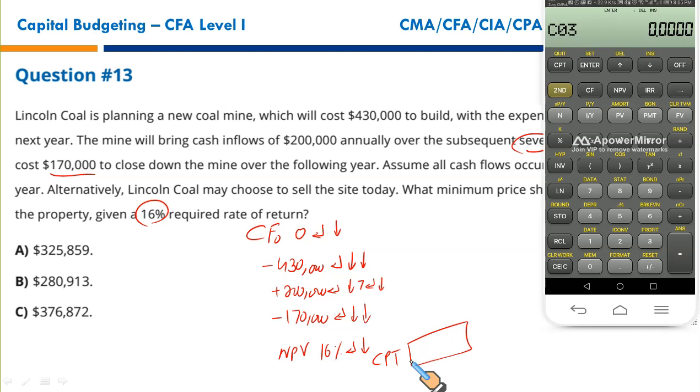Then there is an outflow of $170,000. This one. You write 170000 negative. Enter. Down arrow key once. Again down arrow key means it's a single payment. Now you press NPV. The system will ask you to put the discount rate, that is 16%. 16, enter, down arrow key. You just simply press CPT. Now you got your NPV, that is, as you can see, 280,912, approximately 280,913. So that makes B the correct option.